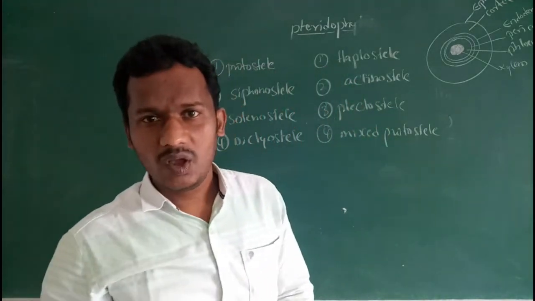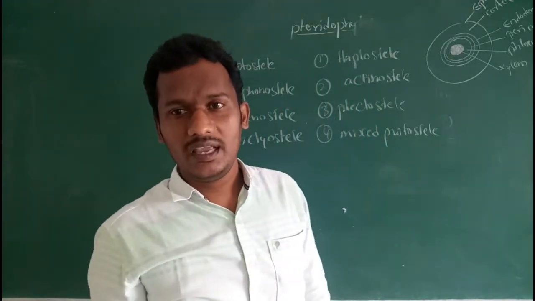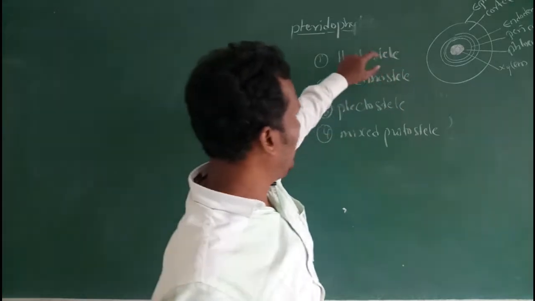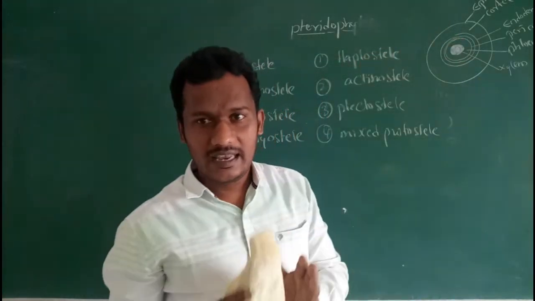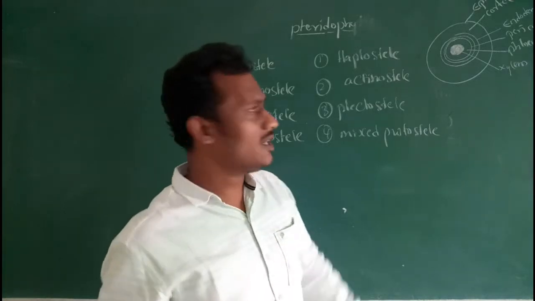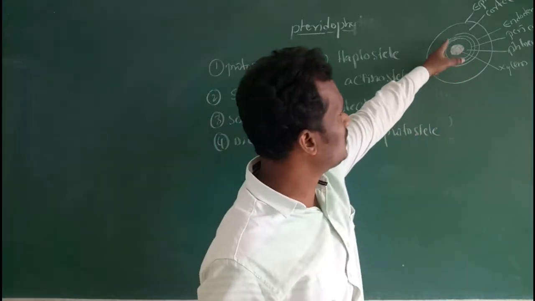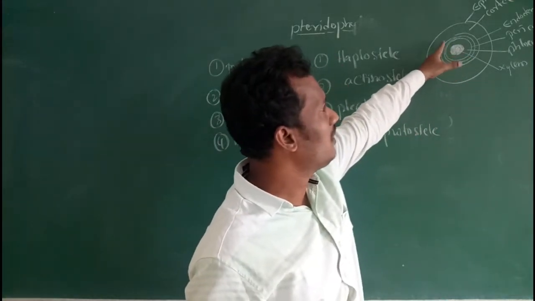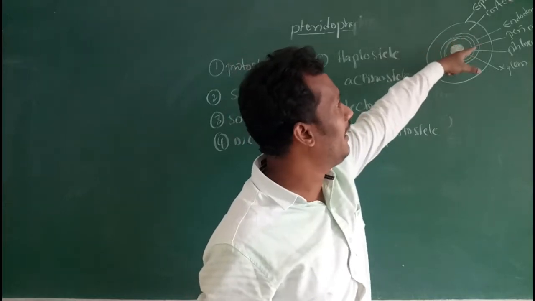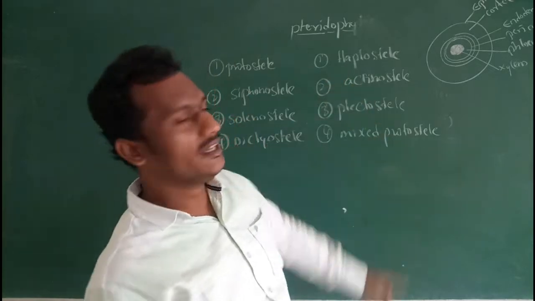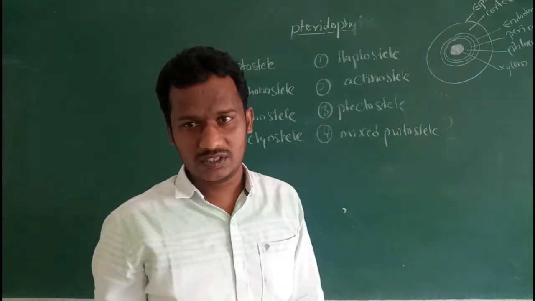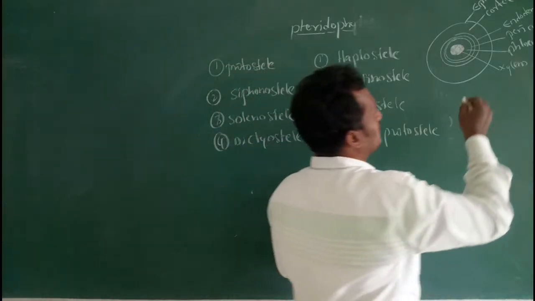Pith is absent, that means medulla is absent. In haplostele, xylem is located as a central core, medulla is absent, and the xylem is surrounded by phloem, then pericycle, endodermis, cortex and epidermis. This is known as a haplostele. Best examples.